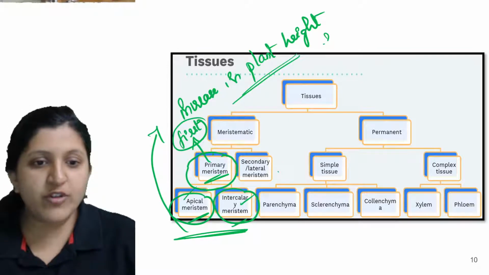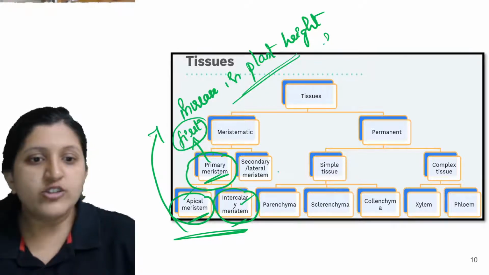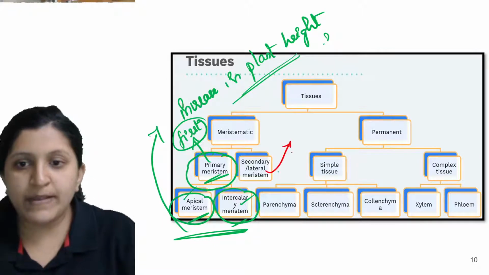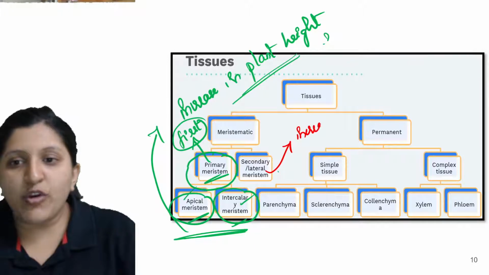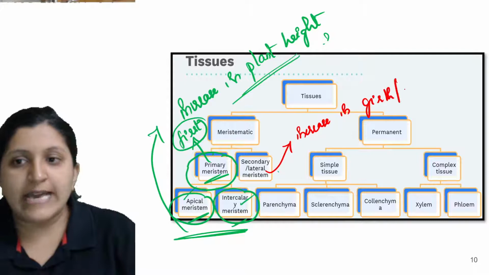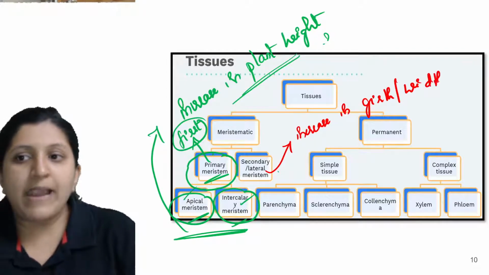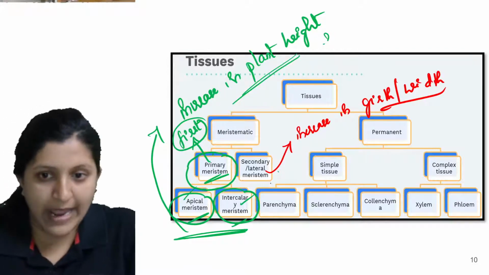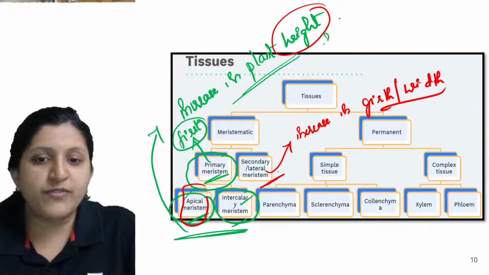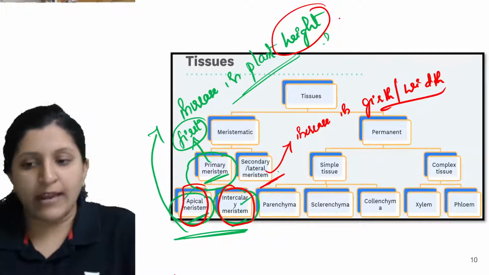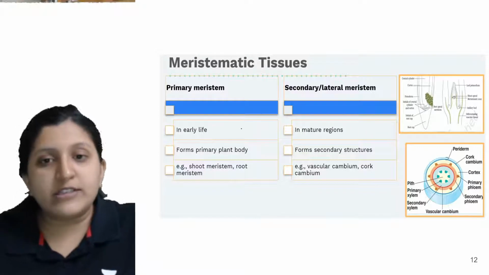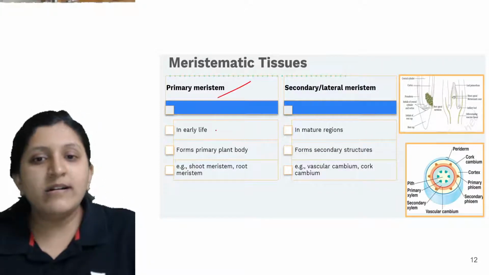Now you see this is the lateral meristem. The lateral meristem is the one that will help in the increase in girth of a plant, or we can also write it as width. The width of a plant increases because of lateral meristem, and the increase in plant height is because of the apical meristem and intercalary meristem.